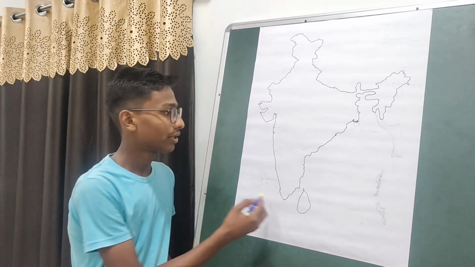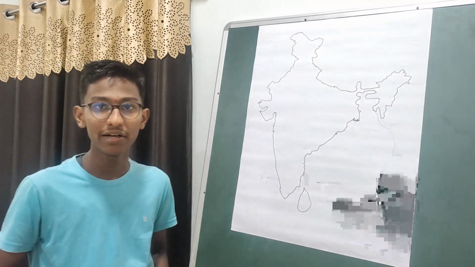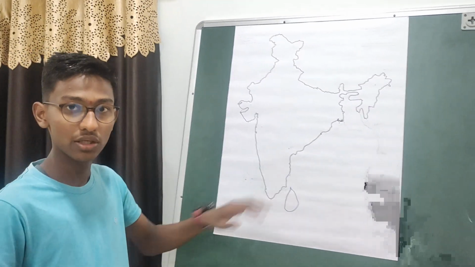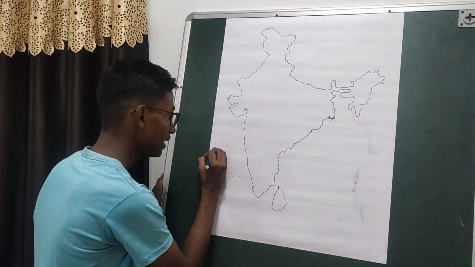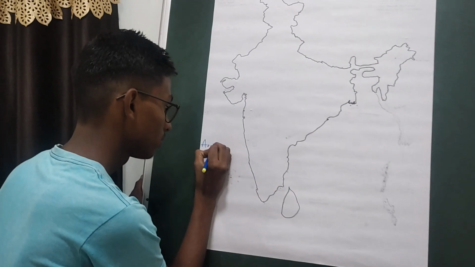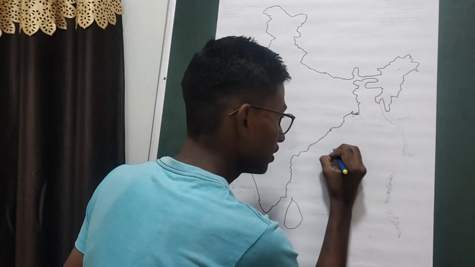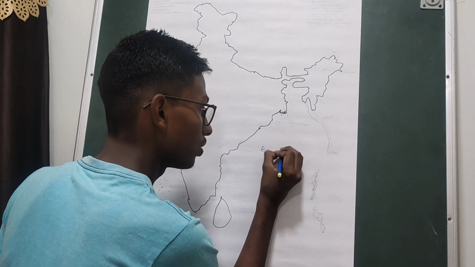So, our country, India, has in total 615 islands, and it has two seas to it. First, on the western side, it has the Arabian Sea, and on the eastern side, the Bay of Bengal.